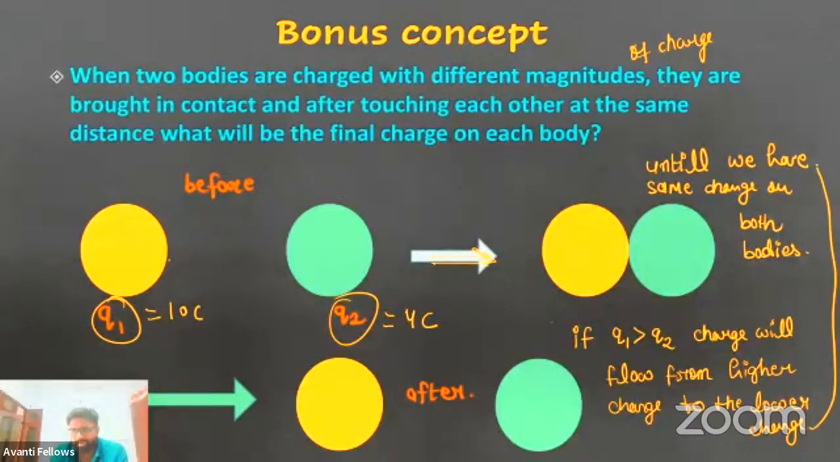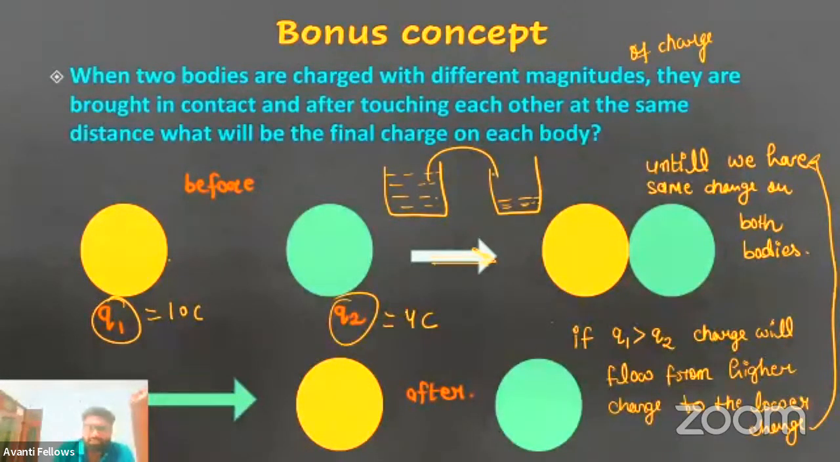Until when will the charge flow? Always up to which limit? When both charges become equal. It's similar to this, you can keep this in mind. Suppose we have two beakers, one filled this much, one filled this much with liquid. Your task is to maintain the same height. So this will flow up to, let's say, here, when both beakers have the same amount of liquid.